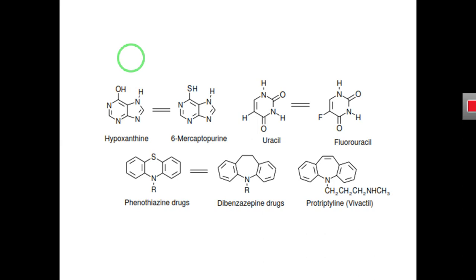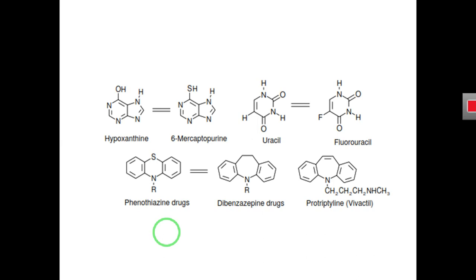So we will get the structural analog, or the new compound, having a somewhat different or similar structure to the parent molecule, but having a different biological activity. Or it may be possible that you change one isosteric group with another isosteric group, and you get another analog that has a different biological activity.